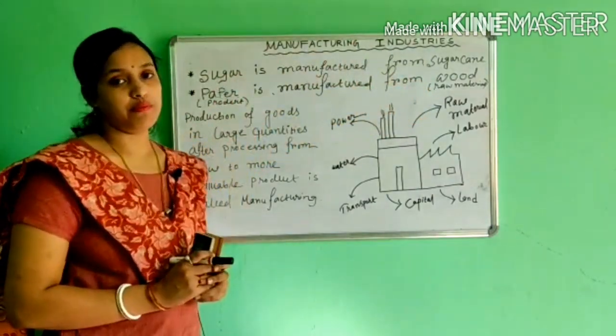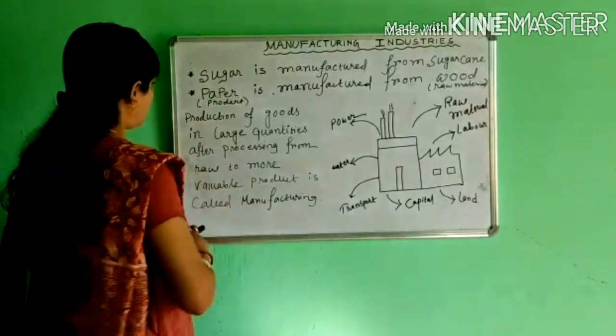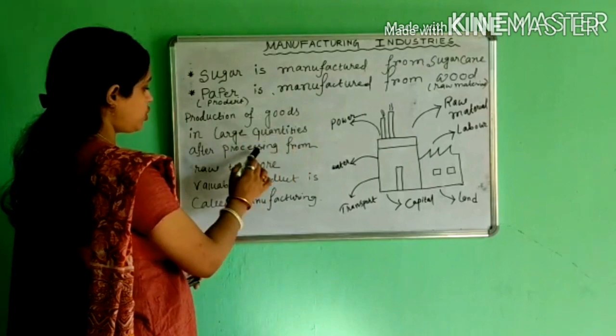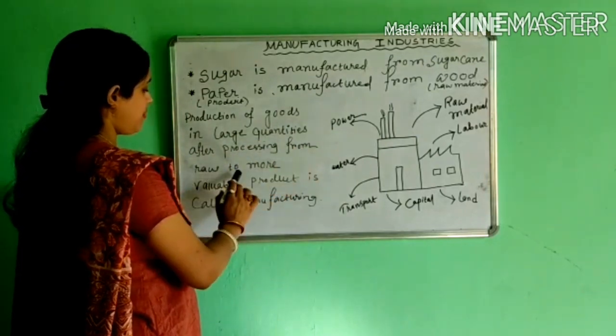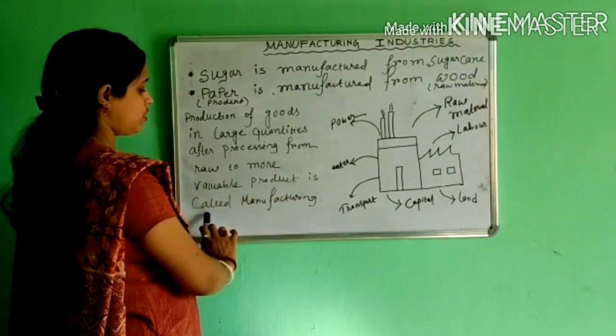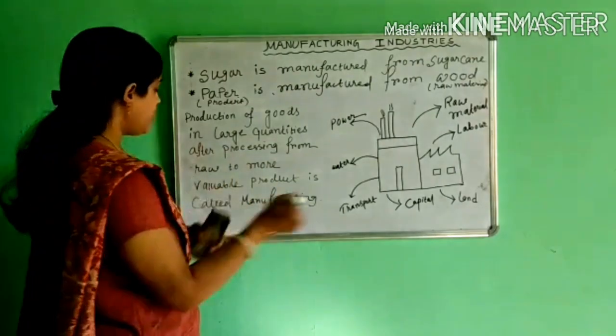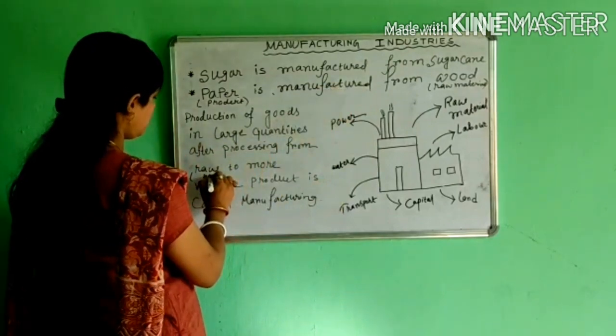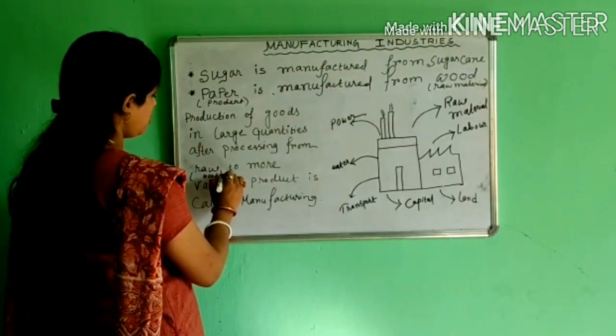Now what do you mean by manufacturing? Production of goods in large quantities after processing from raw materials to a more valuable product is called manufacturing. Here raw materials means in this case wood or sugarcane.